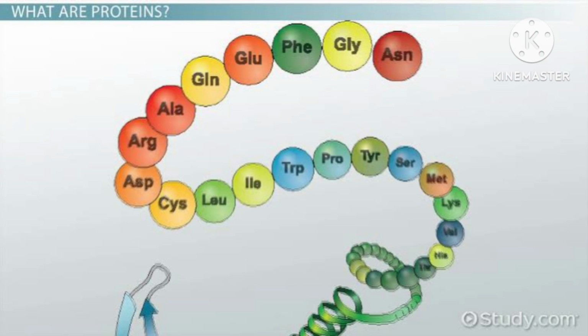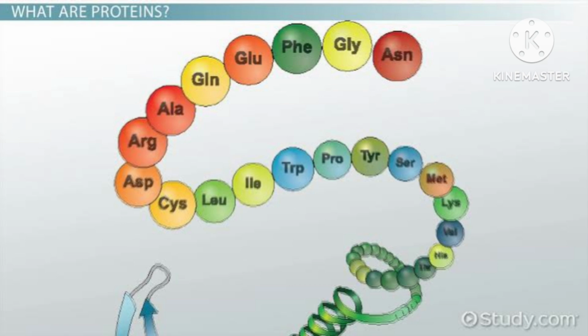Now come to the secondary structure of protein. The secondary structure of protein refers to the shape in which a long polypeptide chain can exist.